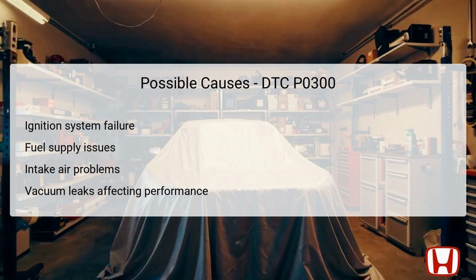Several factors can lead to the generation of DTC P0300, primarily failure within the ignition system. This includes faulty spark plugs, ignition coils, or wiring, which can disrupt the spark necessary for combustion. Additionally, fuel supply issues, such as clogged fuel injectors or a failing fuel pump, can prevent proper air-fuel mixture delivery to the cylinders.